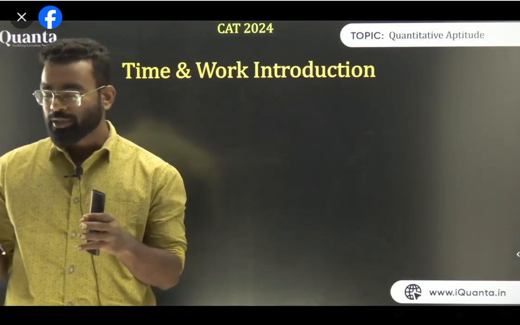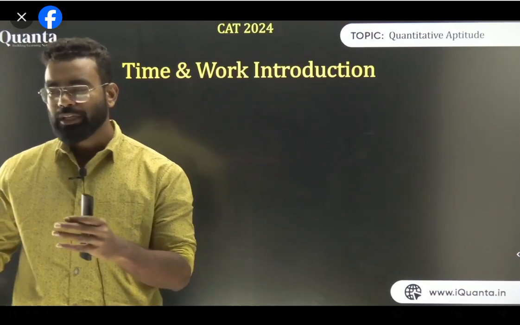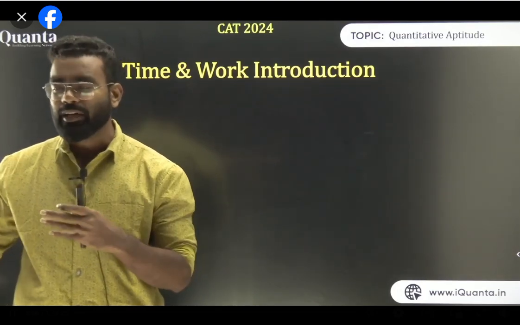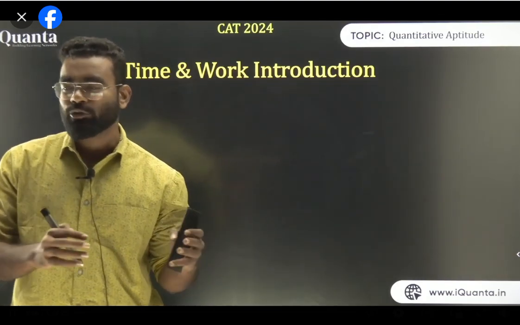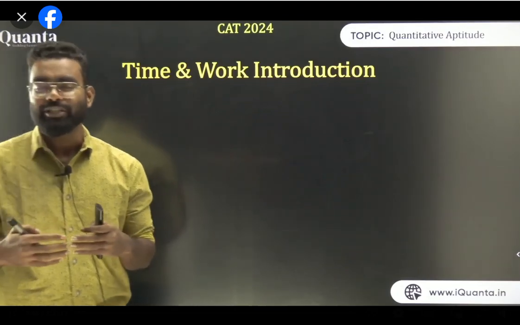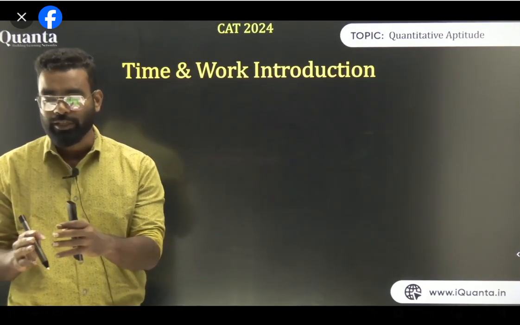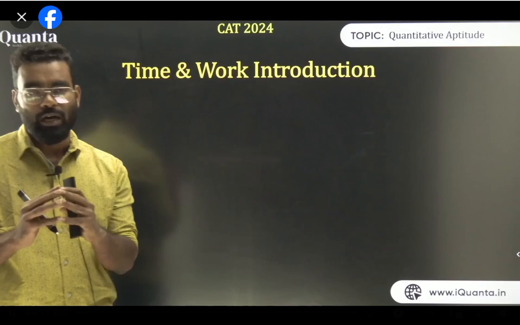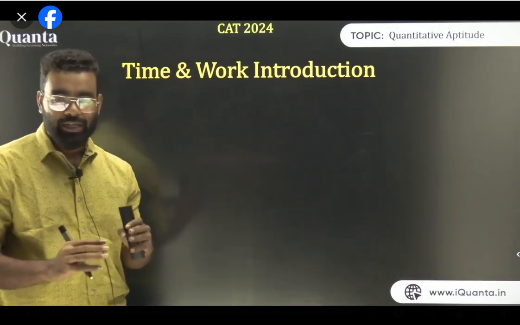Time and work is a chapter where we use a lot of times, like the total work, how many days the work has been completed, how many men are involved, and if the number of men is less, how this thing can be done. All these types of questions we generally do in time and work. Please understand this very carefully. It is like an independent chapter, so you have to be very patient and understanding while solving questions based on this.